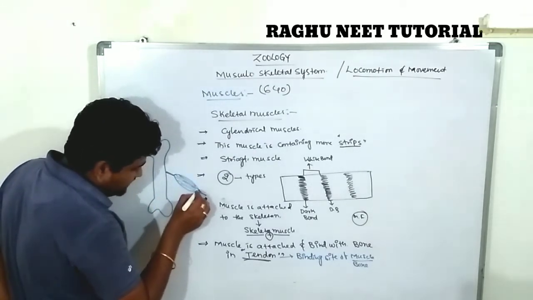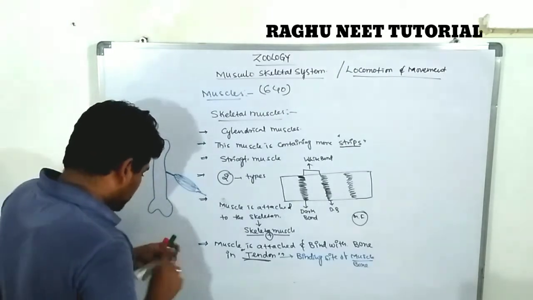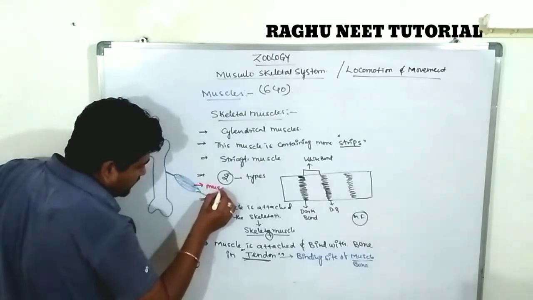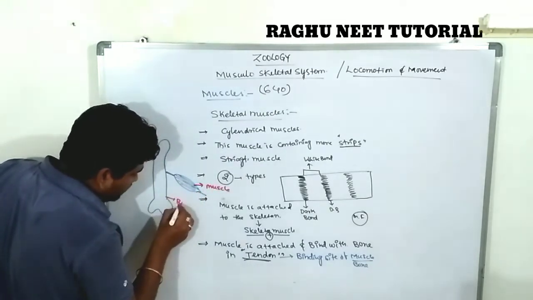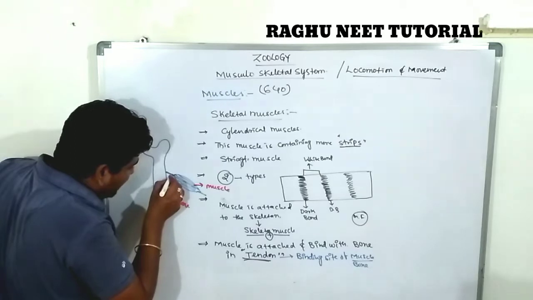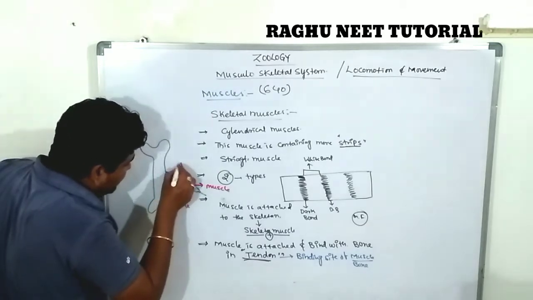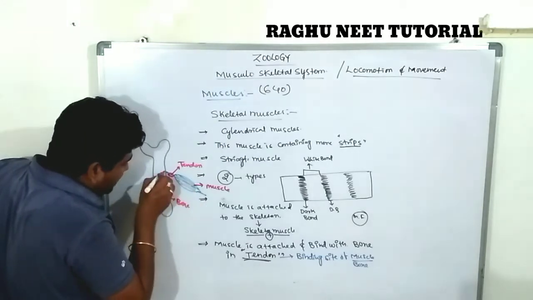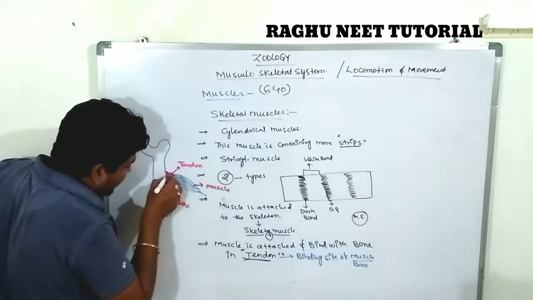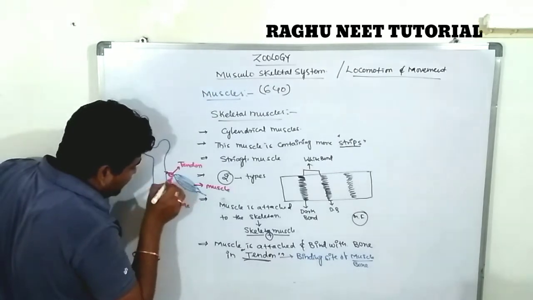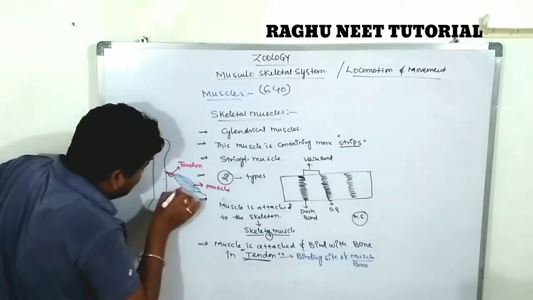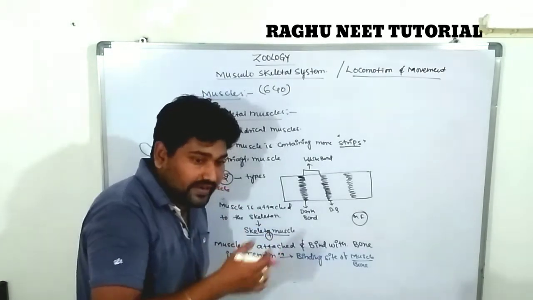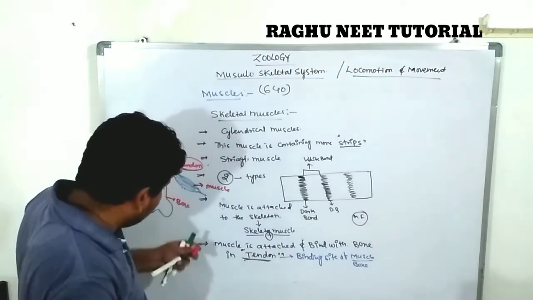This one is a muscle. This is a bone. The muscle is attached to the bone on one side, and this side is called a tendon. So the muscle is attached to the tendon, and the bone is attached to the tendon. The binding site in between the bone and muscle is called a tendon.